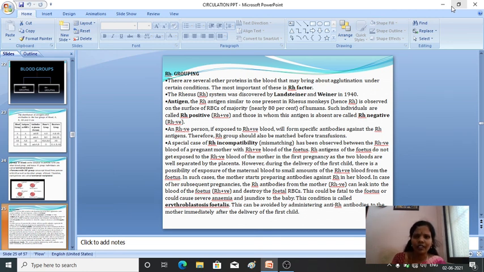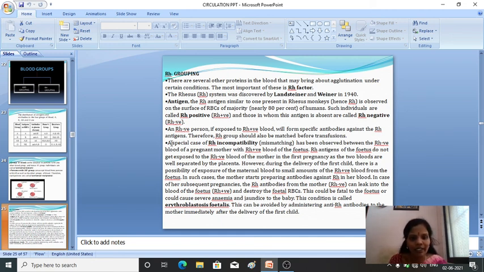To avoid the risk, RH groups should also be matched. Here, if the RH negative person gets exposed to RH positive blood, the specific antibodies against the RH antigen will be produced. So to avoid this, the RH group should be matched before the transfusion of blood.